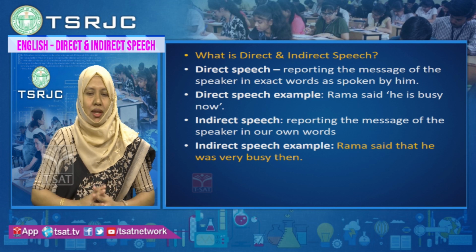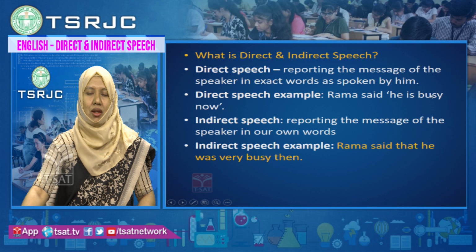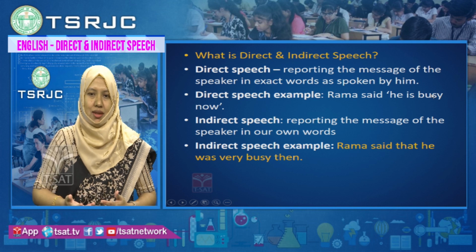If I look at this example, Rama said, "He is busy now." The words are written in quotation. You can see the slide here. In this you can see "he is busy now." These are the exact words spoken by Rama. What he said: he is busy now.